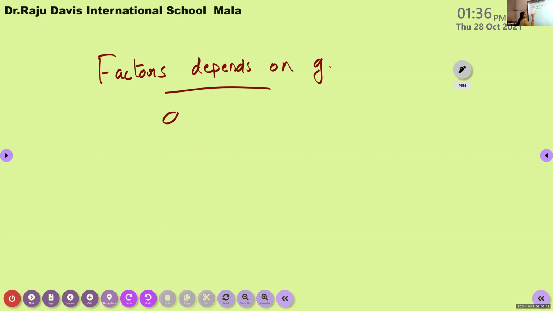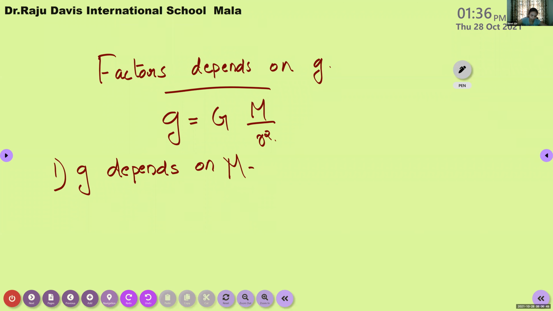So this is our equation for calculating g. Small g is equal to capital G, the universal gravitational constant, into M divided by R square. So from this equation, we can write the factors on which the acceleration due to gravity depends. The first factor: small g depends on what? It depends on the mass of the earth.